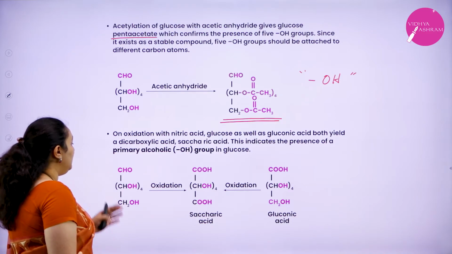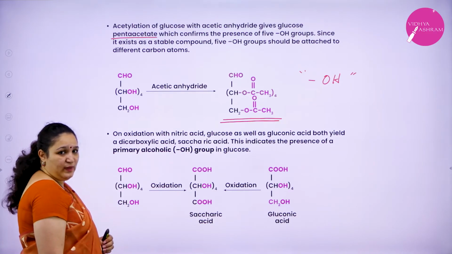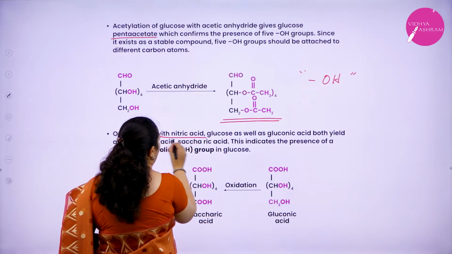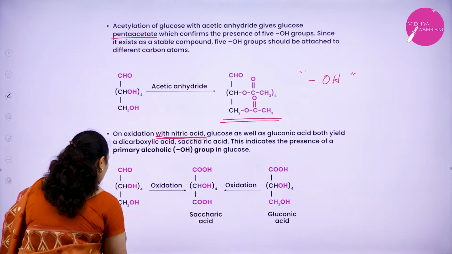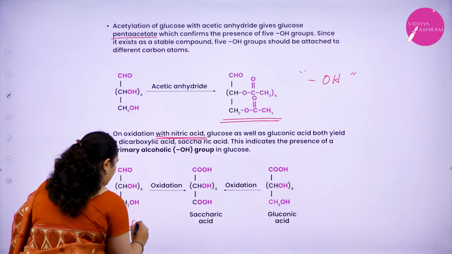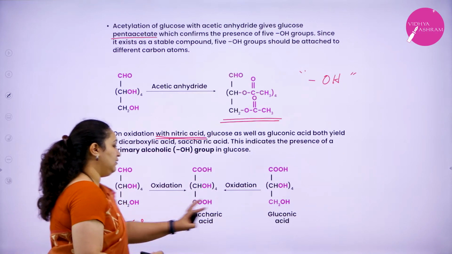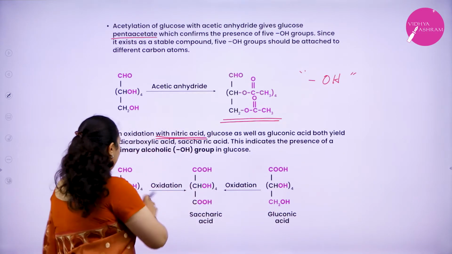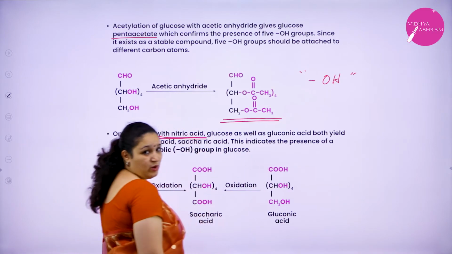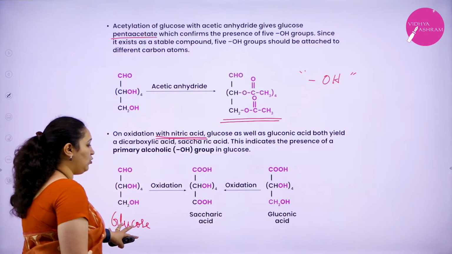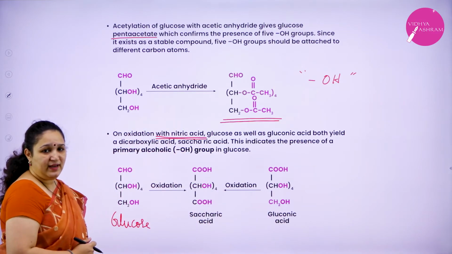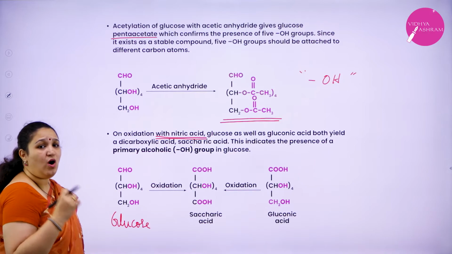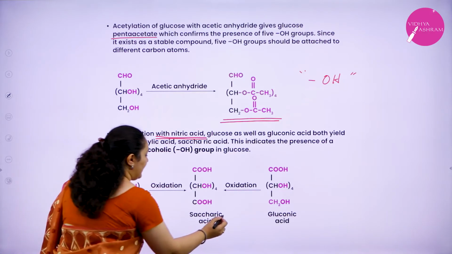Next is when glucose is treated with nitric acid. We took glucose, this is glucose, and gluconic acid, where the CHO group is converted to COOH group. Both glucose and gluconic acid, when treated with nitric acid, underwent oxidation to give saccharic acid.